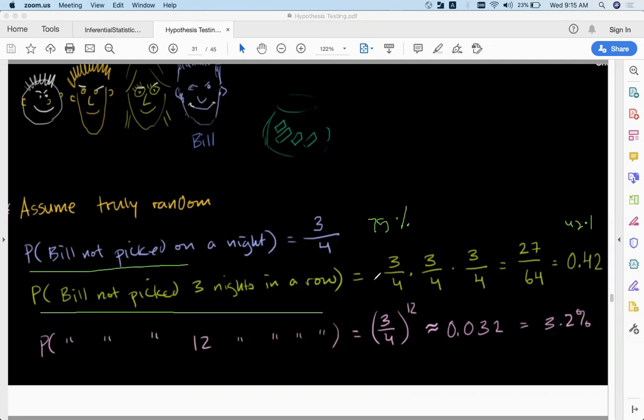Now let's say, what is the probability that Bill is not selected continuously for 12 nights? The answer is 3 by 4 whole power 12. The answer comes up to 3.2%.